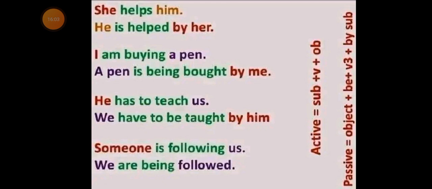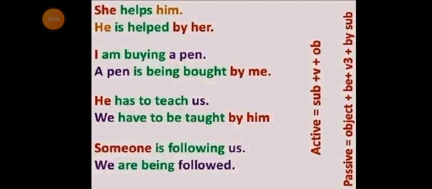See the last sentence, which is: someone is following us. In the passive sentence, we are being followed.